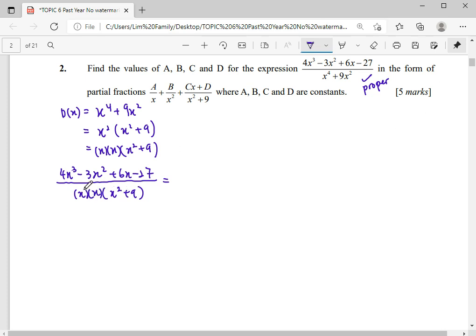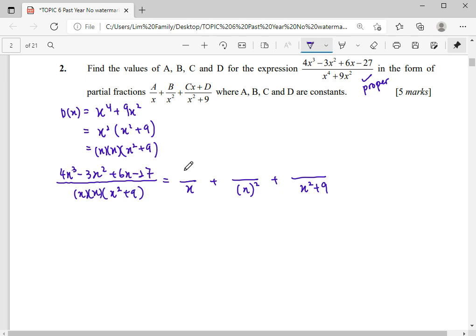So how to do the repeating factor? For the first time it is x. For the second time, it will be x squared. And then the quadratic factor, x squared plus 9. So this is how we split our repeating factor and quadratic factor.